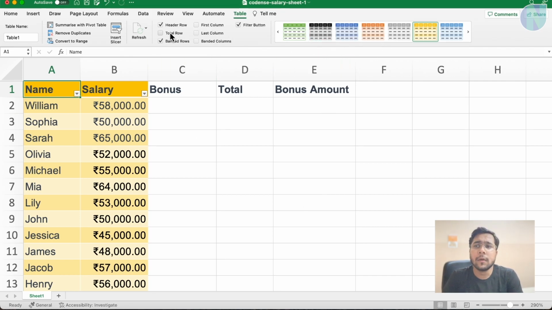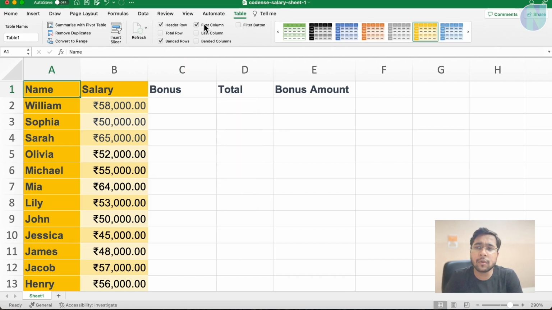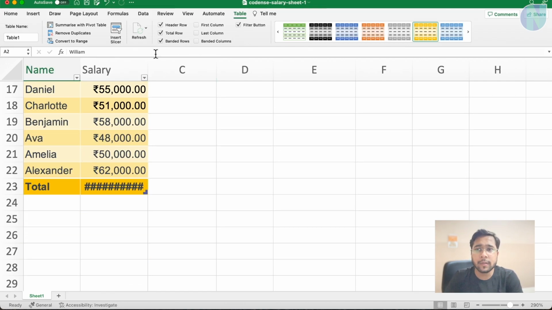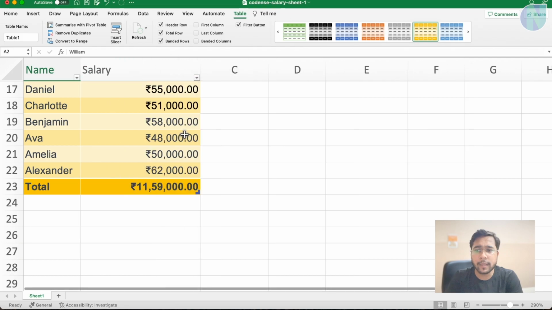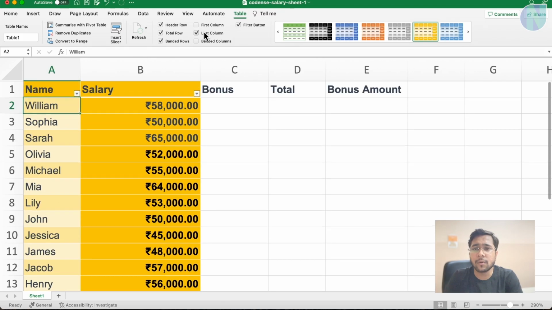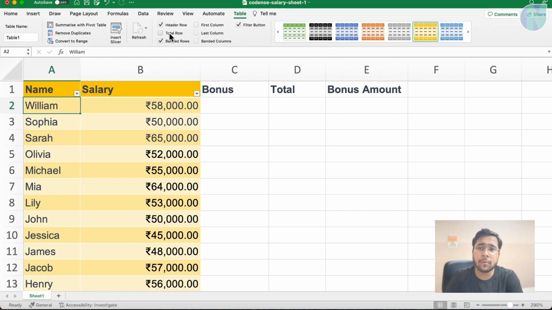This is a table. Here automatically filter buttons come up. You can remove this filter button. Like first column you want to make it bolder, header you want to make it different. Banded rows, you can see banded means one color, then another. Alternate rows have the same color, you can choose to make it banded or not. Total row will give you the total. Some formatting style, the width was less, so that thing you can do. Last column, first column, you want to make it bolder. So these things you can do with a table.